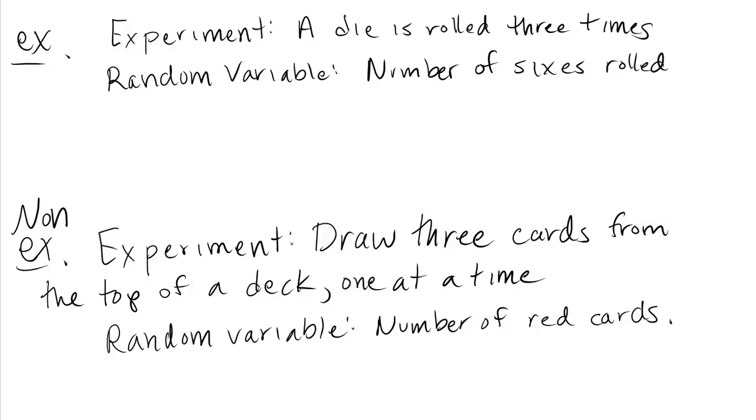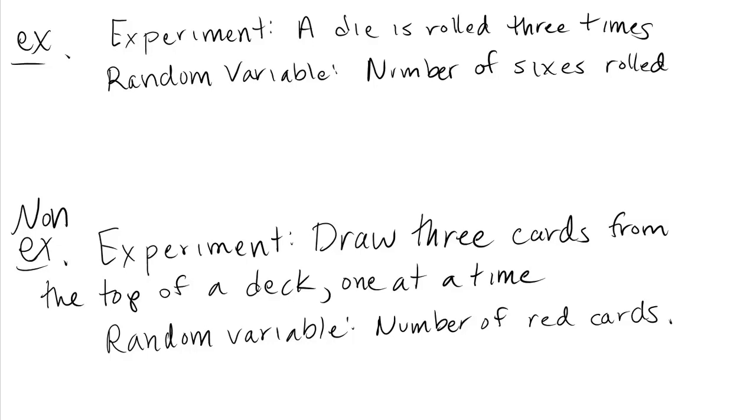So my first example on this slide here says that a die is rolled 3 times. And if you just stop there and think about the experiment of rolling a die, you might think, well, this can't be binomial because the die has 6 sides on it. But depending on what the random variable is, this might still be a binomial experiment because we're not saying that there are only 2 outcomes. We're saying that there are 2 categories of outcome that we can put these into. And you can see that the random variable that I've chosen is the number of 6s rolled. So now we have these 2 buckets. You either roll a 6 or you don't roll a 6.